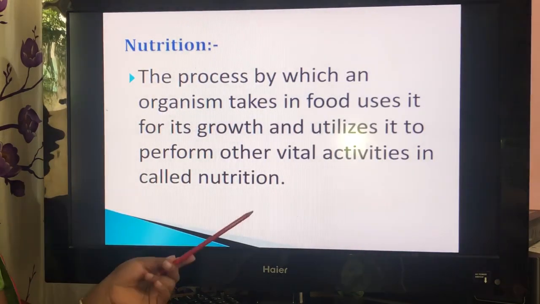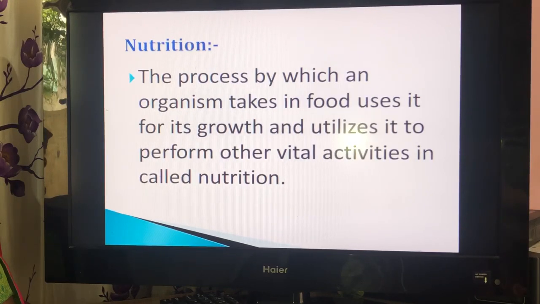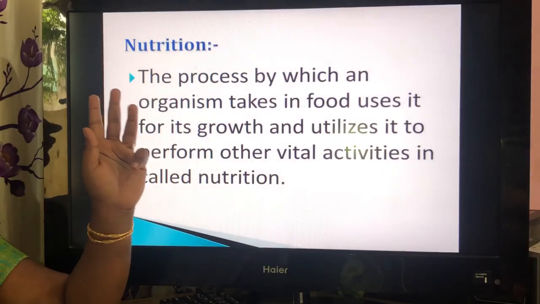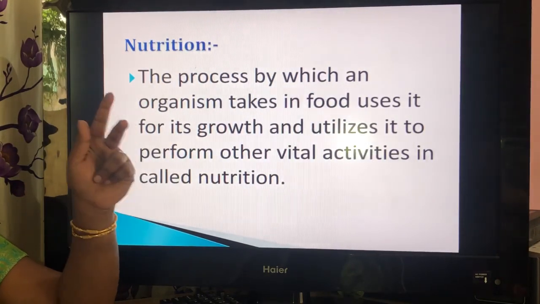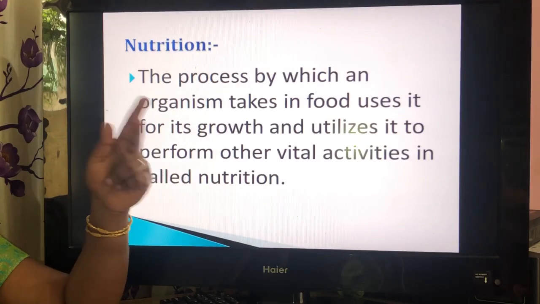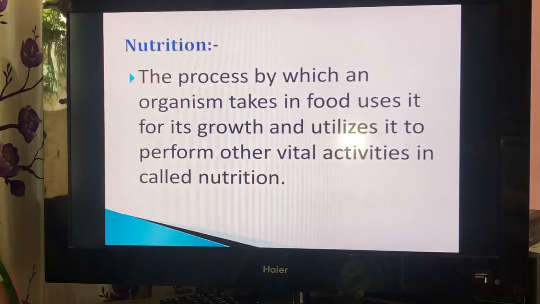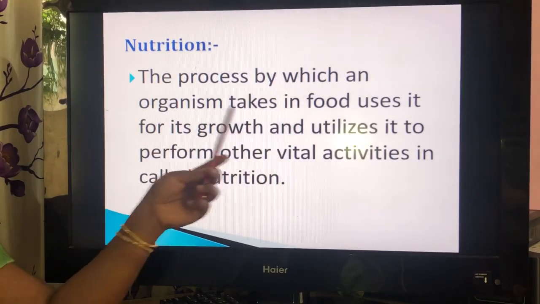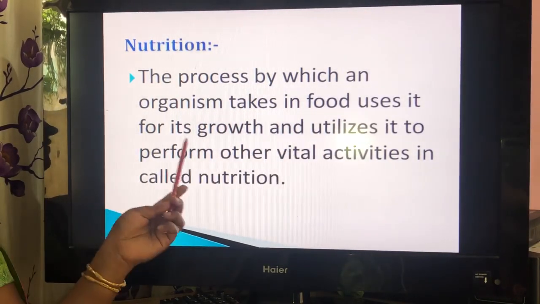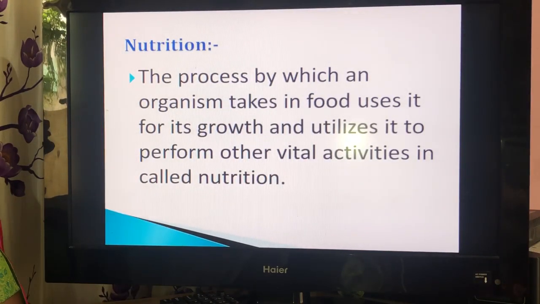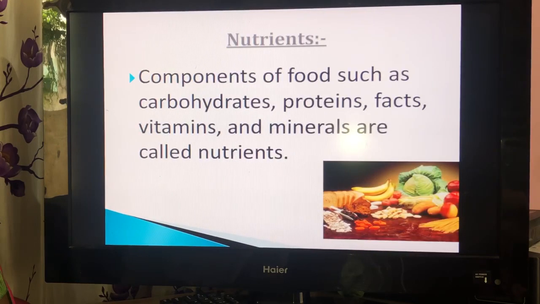This process is called nutrition. First of all, we have to take the food. Second, we use that food for growth, and third, we utilize it to perform other activities. These three processes are called nutrition. The process by which an organism takes in food, uses it for its growth and utilizes it to perform other vital activities is called nutrition. What is nutrition?